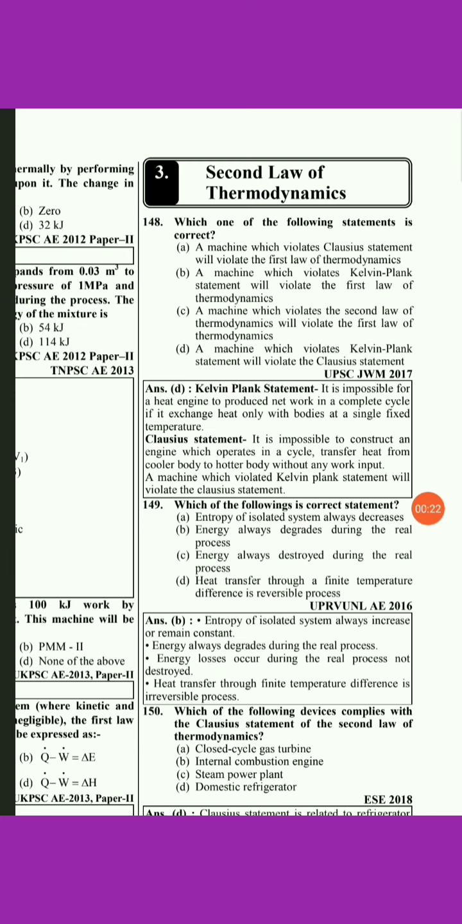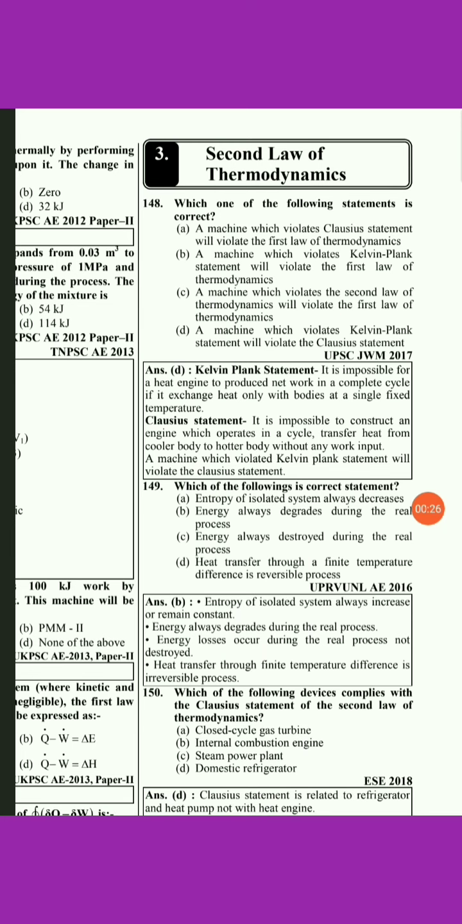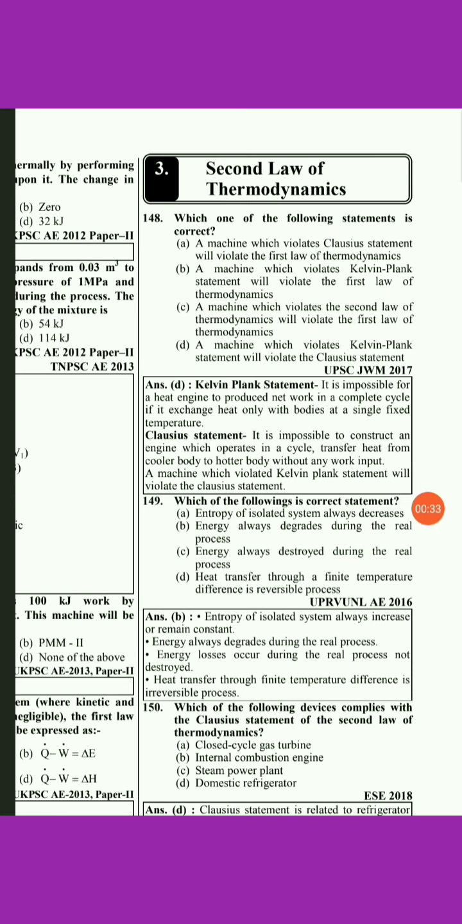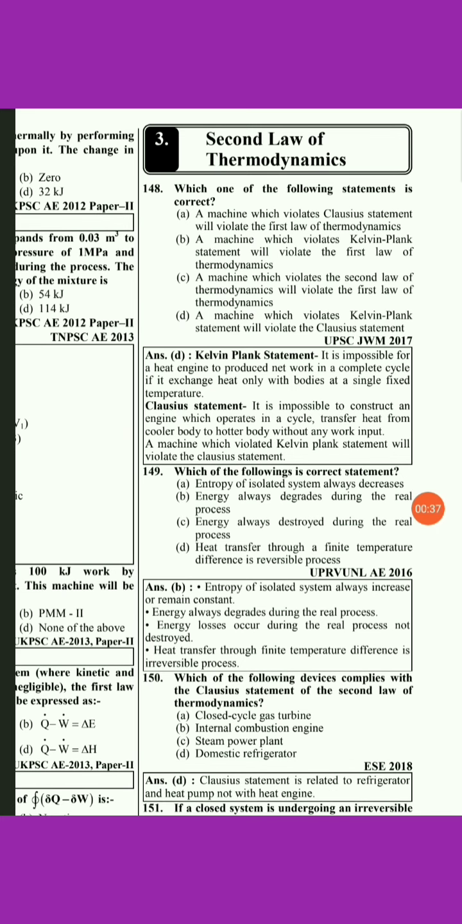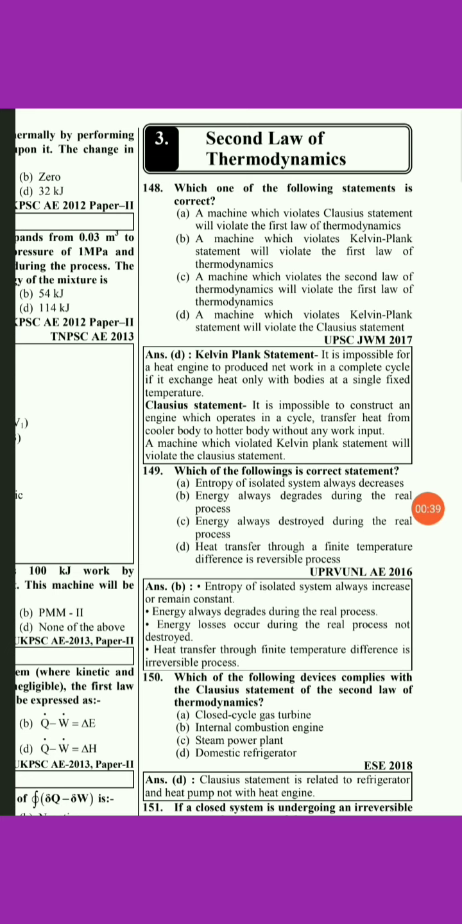Today we will start with the second law of thermodynamics. Basically there are four laws of thermodynamics, that is the zeroth law, first law, second law and third law. You already saw questions on the zeroth and first law of thermodynamics. Today we are going to see questions on the second law of thermodynamics. We will start with question number 148, that is, which of the following statements is correct.